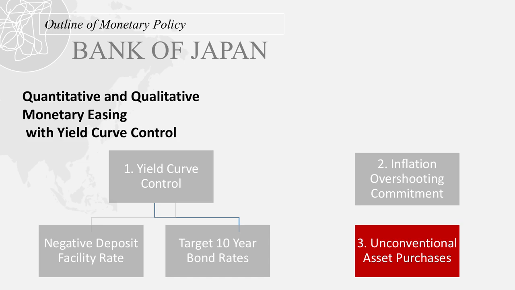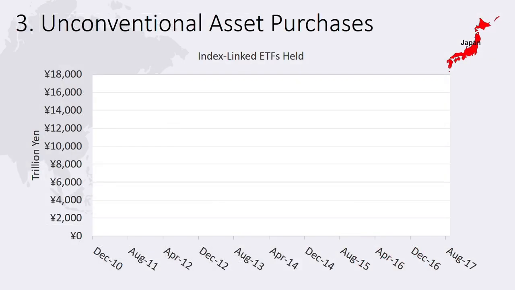3. Unconventional asset purchases. The Bank of Japan also operates directly on the asset price channel. In spirit, the central bank tries to support stock prices by purchasing shares through unconventional open market purchases of exchange-traded funds. The Bank of Japan unconventional policy followed a sequence.